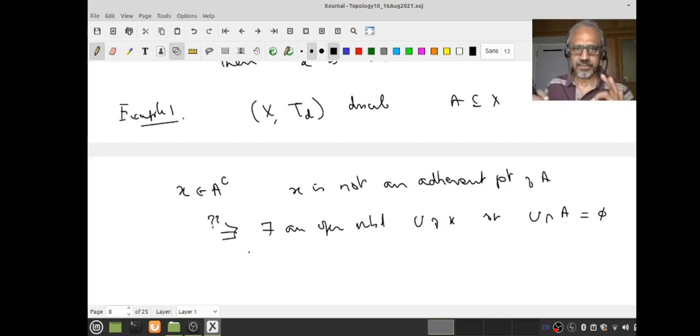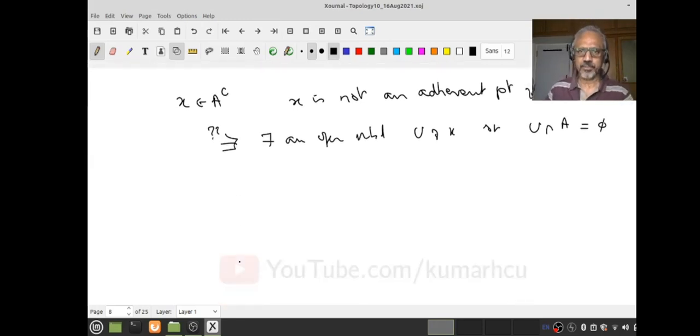If you learn to think logically, it's easy. Many people have problems, that's why they find topology to be difficult. Now again, let me go back to my trade secret. What is the simplest open neighborhood of x in a discrete space? The singleton {x} itself. Now what happens with {x} intersection A? Since x is in A complement, this is of course empty. So we have proved x is not an adherent point.